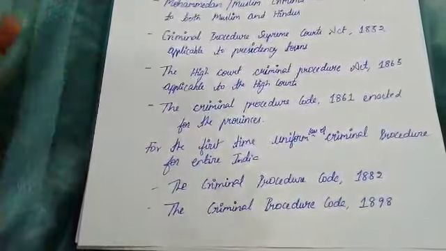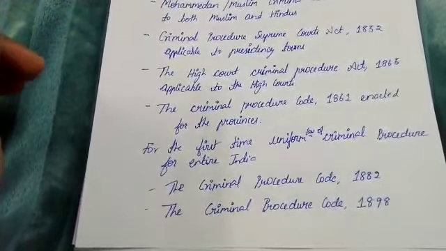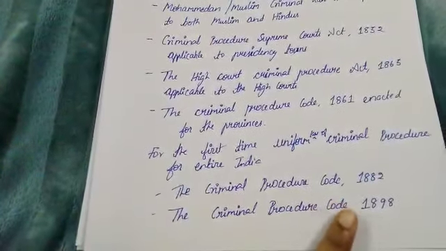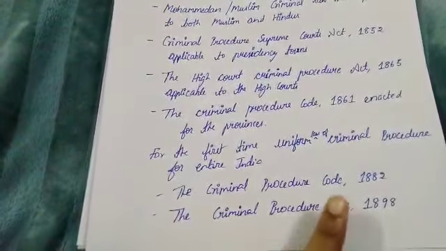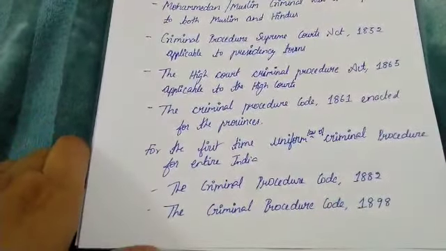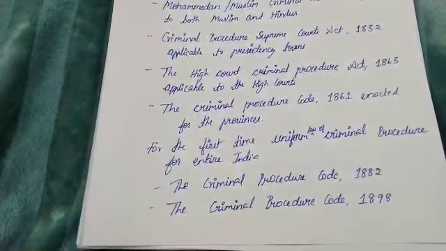In practice, several defects were found in the Code of 1882. As a result, the Code of Criminal Procedure 1898 was enacted, even though certain amendments were made to it. The major amendments were made to the Code of 1898 in 1923 and 1955.